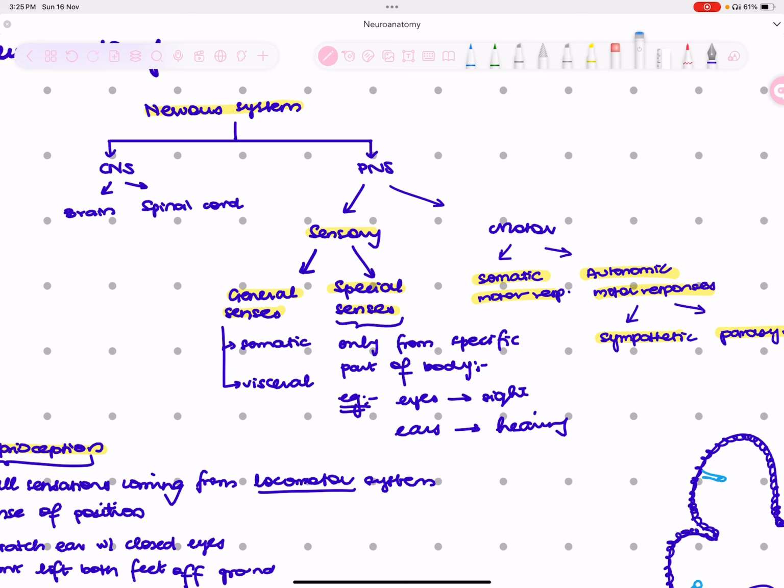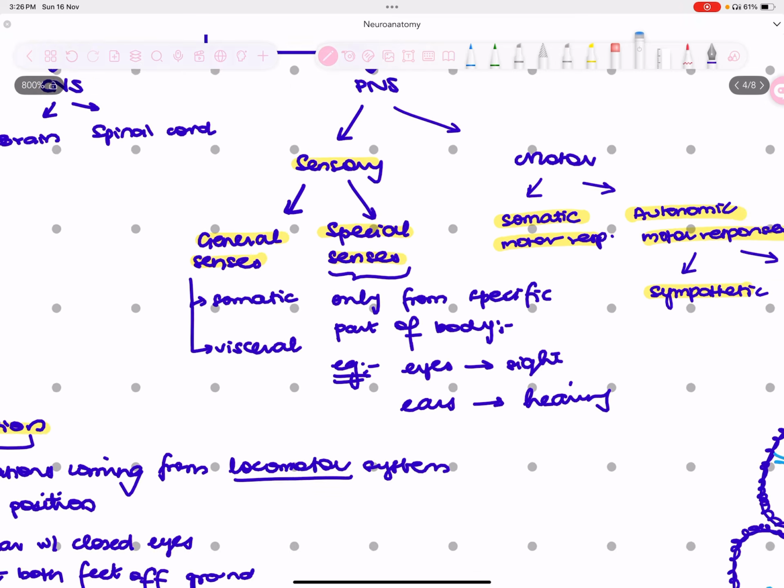When you talk about special and general senses, the special senses are those senses which can only be sensed by a particular organ. For example, the sense of vision or the sight, right? You cannot see with any organ of your body other than eyes, right? So that's a special sense which can only be sensed with the help of a specific part of your body. The only organ that can see are the eyes, and the only organ that can hear are the ears. So hearing you cannot do with any other part of your body except for the ears.